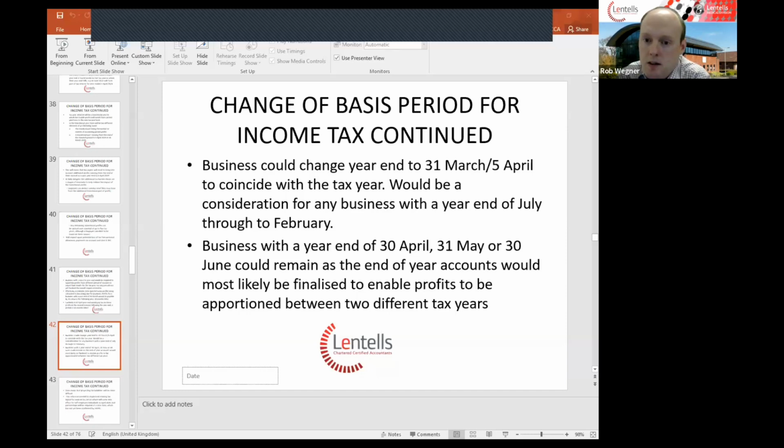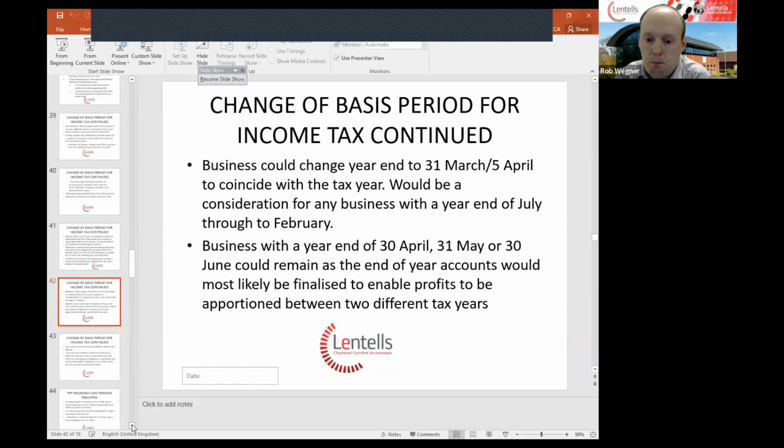Effectively, HMRC changing the way that tax periods are based does make this a bit more difficult. If businesses change their year end to the 31st of March, hypothetical figures would be used for future tax periods.